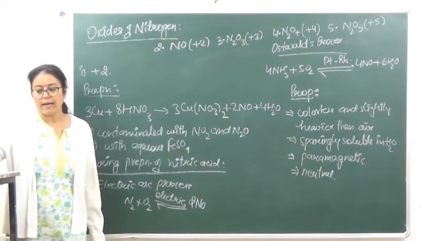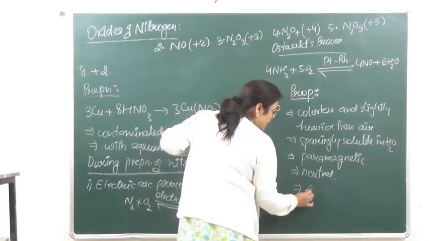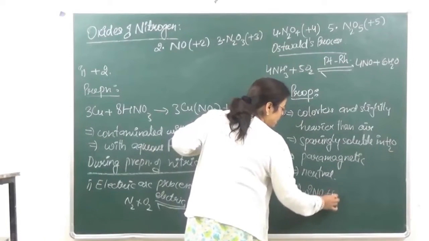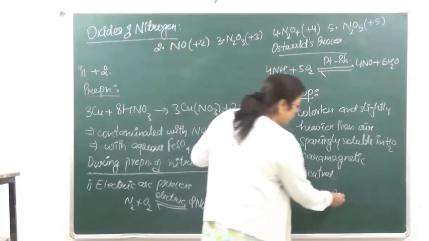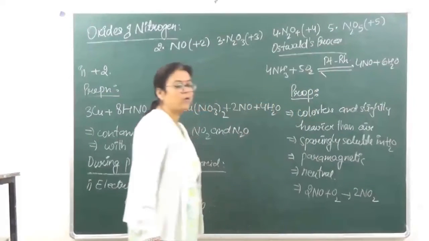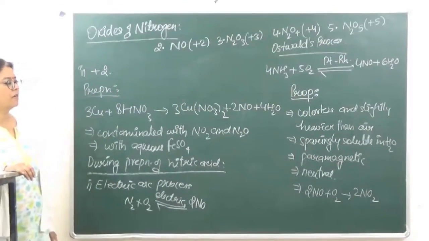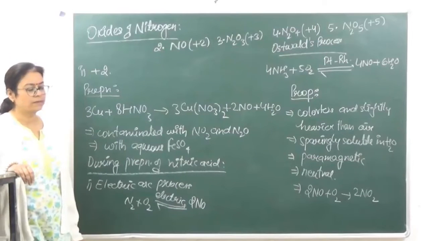And when nitric oxide reacts with oxygen, it is going to give us brown fumes of nitrogen dioxide.